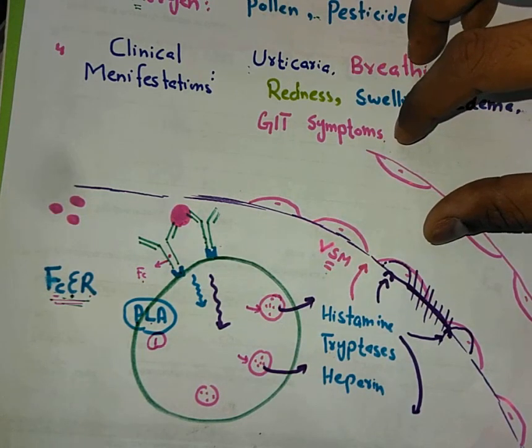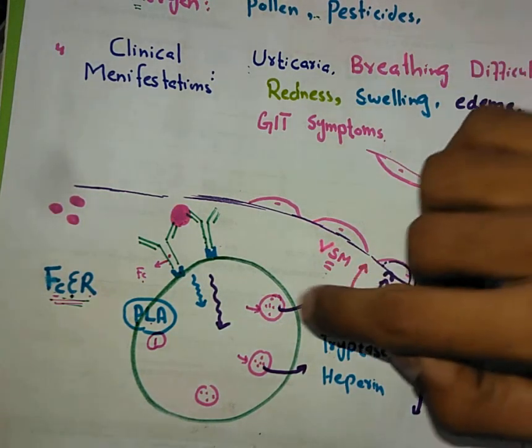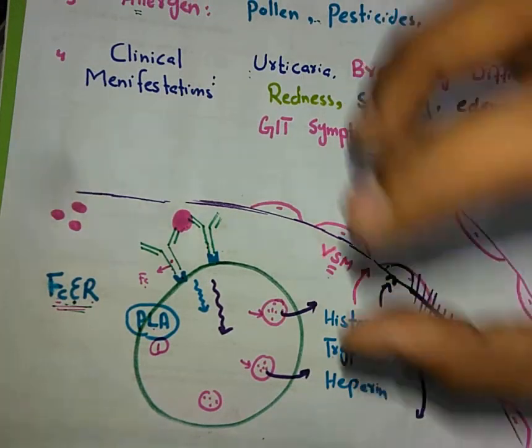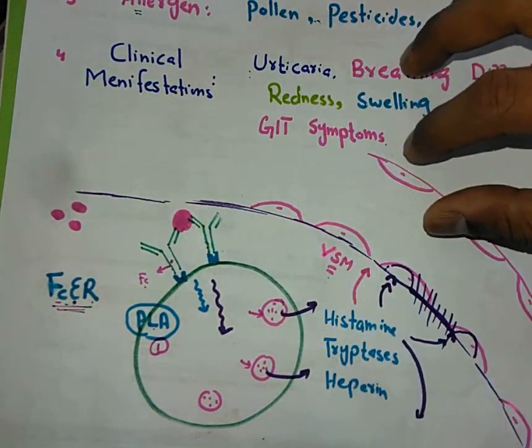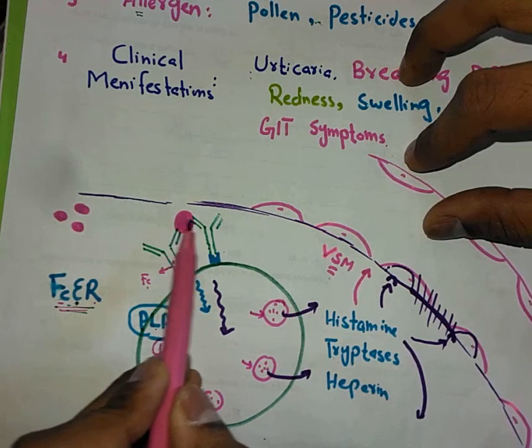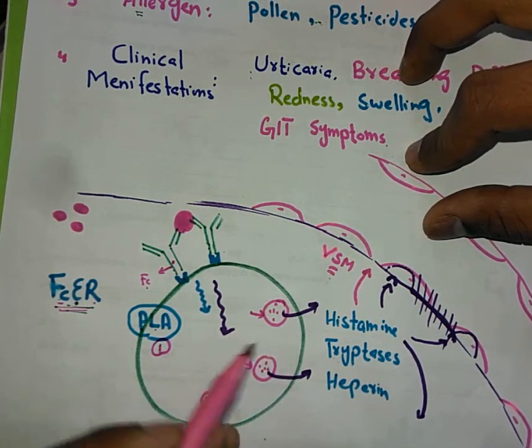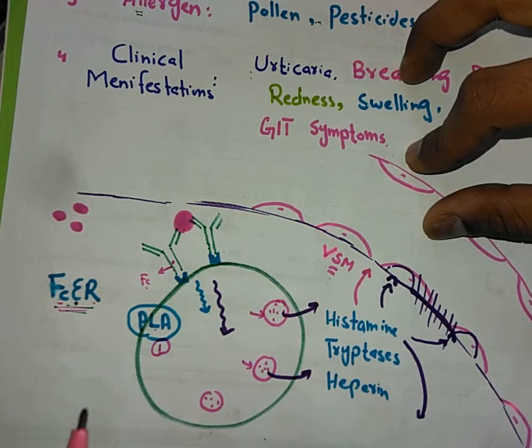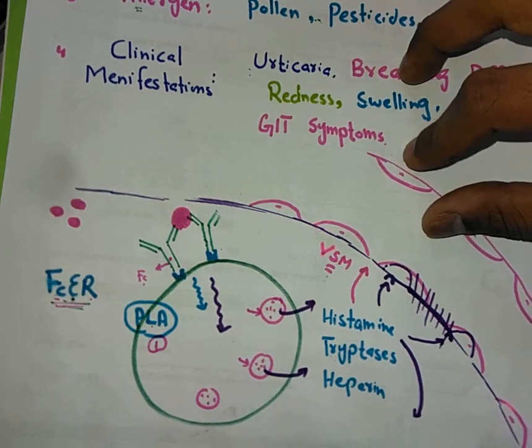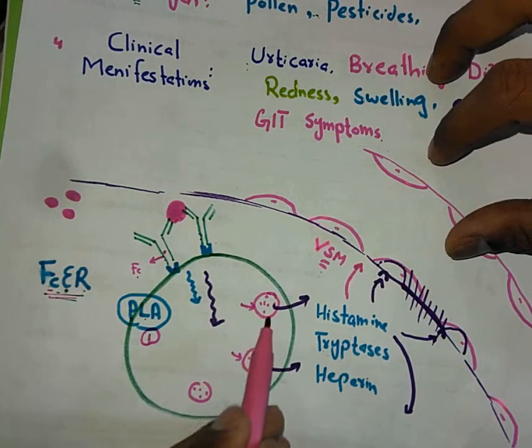We know that the mast cell is basically a granulocyte. It has small granules in its cytoplasm, and after this interaction, when the intracellular signal goes down, it will cause degranulation, the release of the content present in these vesicles. And you know what is the content present in the vesicle?